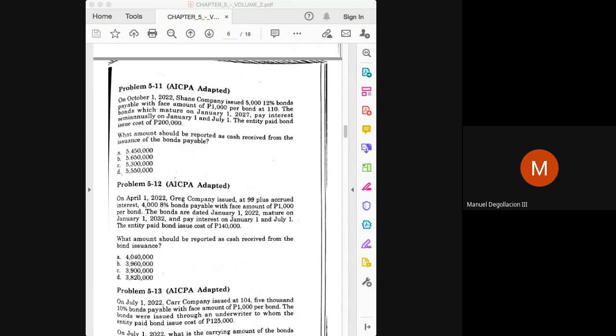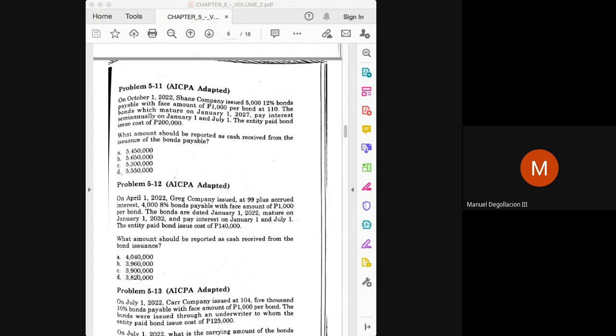So meaning this is another example of a problem where the issuance date does not fall on any of the interest payment dates. And that is something to take note of because there will be an impact on the amount of money that the entity will get from the issuance of the bond. We need first to get the price of the bond, and as stated here, it is quoted at 99, meaning the price is 99% of its face value.